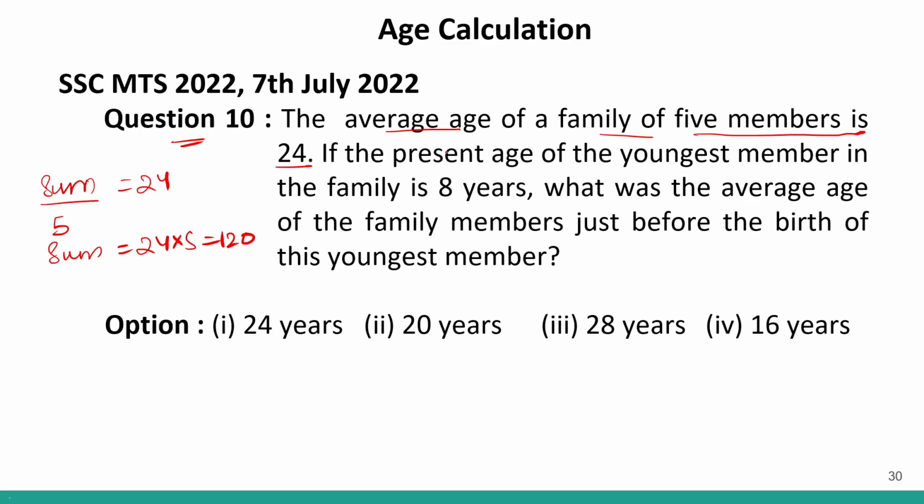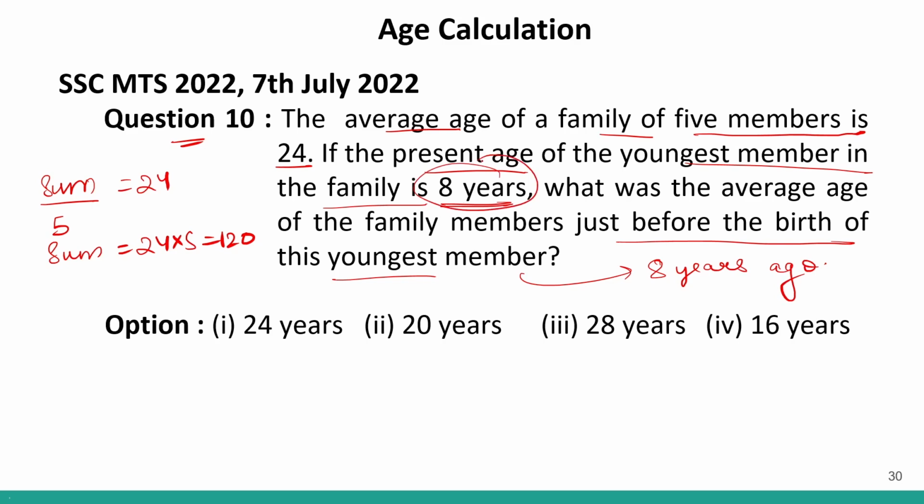Clear? Now the present age of the youngest member in the family is 8 years. What was the average age of the family members just before the birth of the youngest member? So just before the birth of the youngest member means 8 years ago, because the age of the youngest member is 8 years. So we have to find the average age of the family 8 years ago. So currently the sum is 120. This is the present sum.